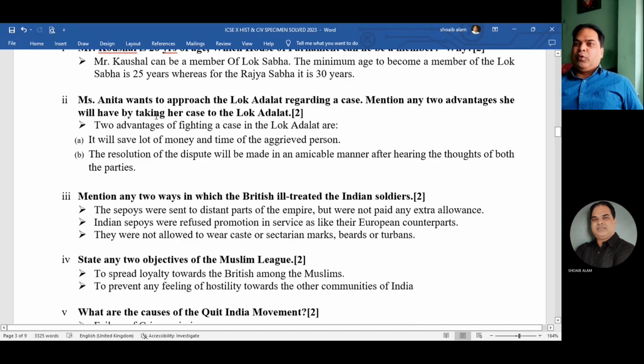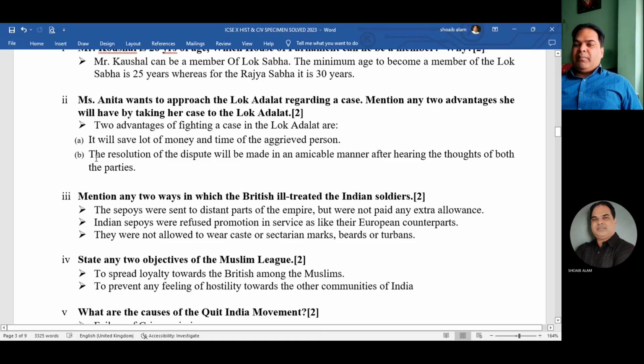Okay. Now number 2. Miss Anita wants to approach the Lok Adalat regarding a case. Mention any 2 advantages she will have by taking her case to the Lok Adalat. So simple, the question asked over here is the advantages of Lok Adalat. Okay, the 2 advantages of Lok Adalat, you can see. Number 1, it will save a lot of money and time of the aggrieved person. Okay, that means Anita will save time as well as money.